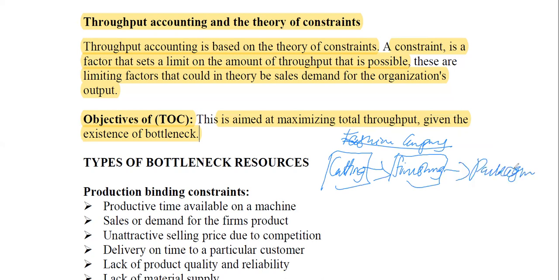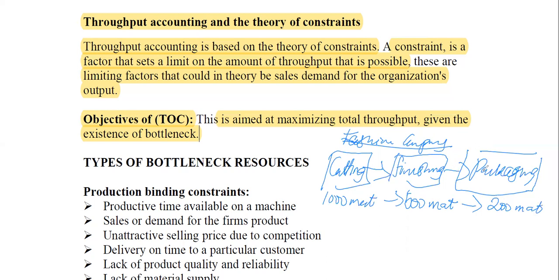Now let's see something. If the cutting department can cut 1,000 materials, the finishing department can only finish 500 materials at a time, and the packaging department can only package 200 materials, which one is the bottleneck resource? It means that the packaging department becomes the bottleneck, because that's the final output, the final process. If it can only package 200 materials at a time, then of the 500 that are sent, only 200 can be packaged. Therefore, you cannot do 500.